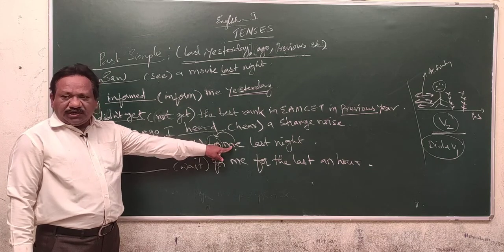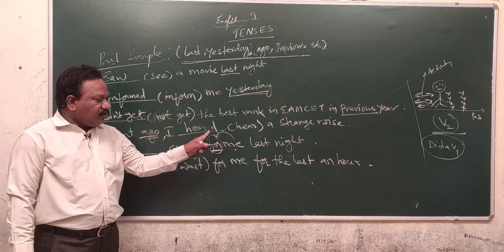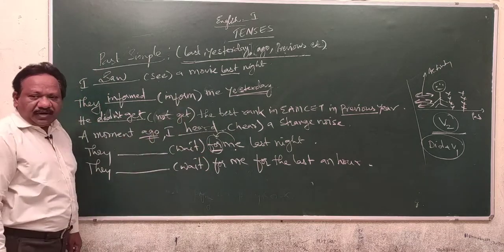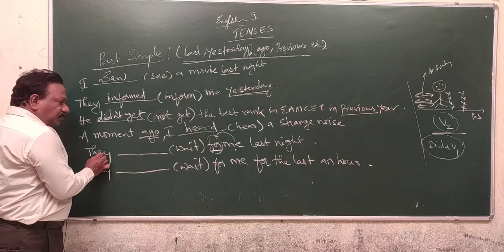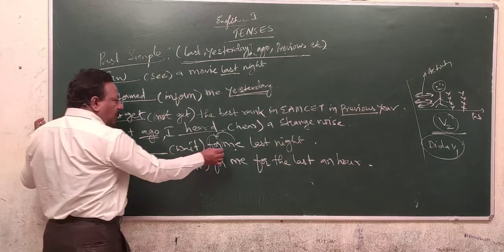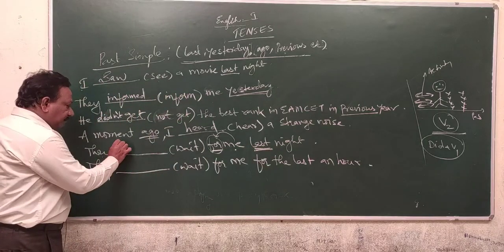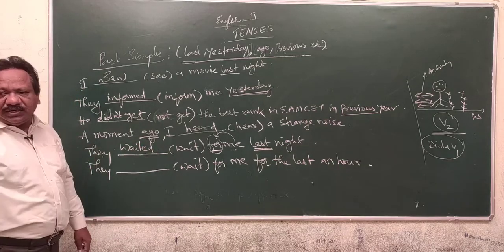Me is an accusative case, governed by the preposition for. So there is no point of time or period of time indicated by since or for. So it should be in the past simple tense, because whenever you come across the word last, it is past simple. They waited for me last night.